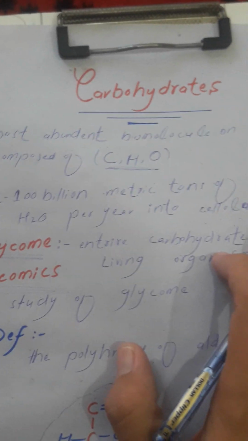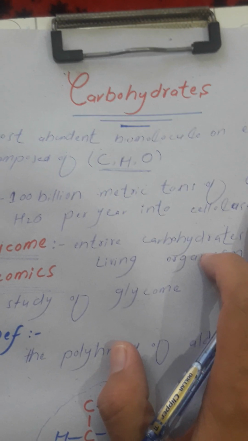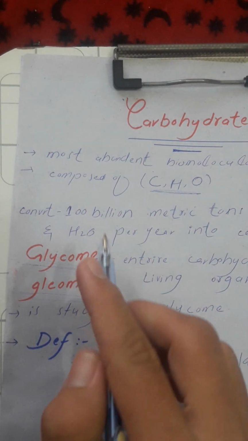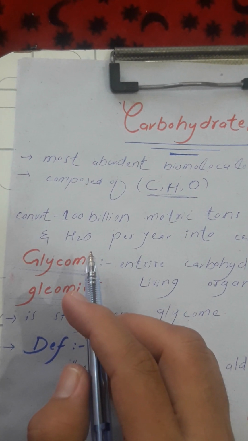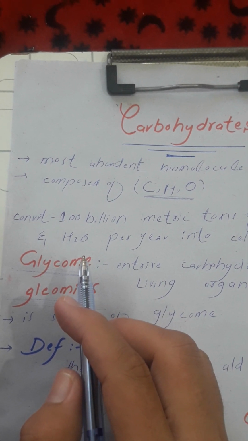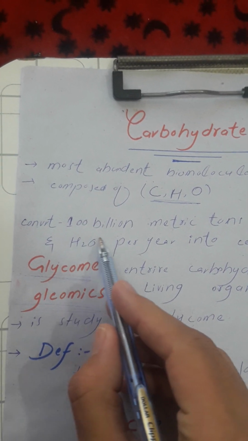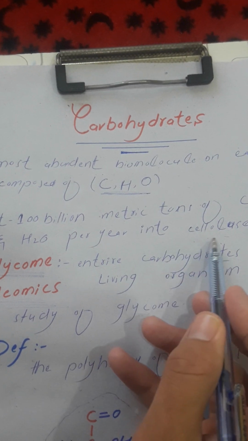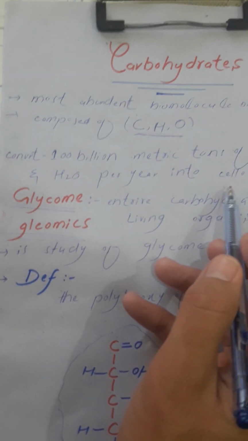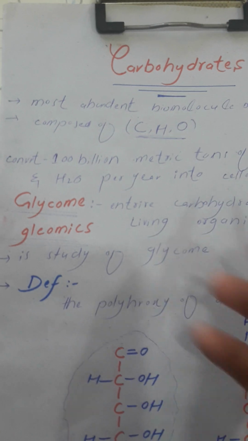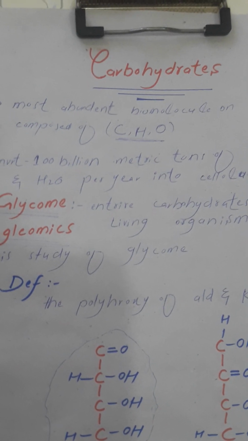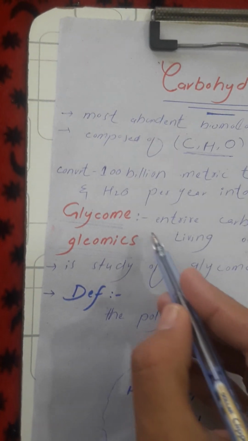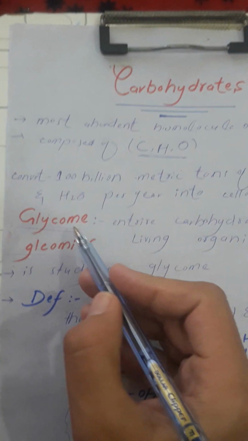Carbohydrate is the most abundant biomolecule on Earth. It is an important molecule composed of carbon, hydrogen, and oxygen. Carbohydrate is formed by the process of photosynthesis. Plants convert 100 billion metric tons of carbon dioxide and water per year into cellulose. This means that all carbohydrates are formed with the help of photosynthesis from carbon dioxide and water. First we will discuss important terms related to carbohydrate, like glycome.